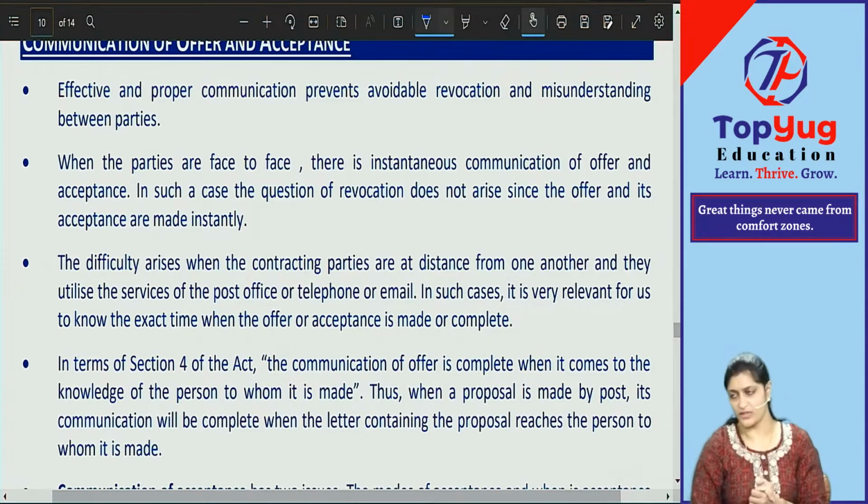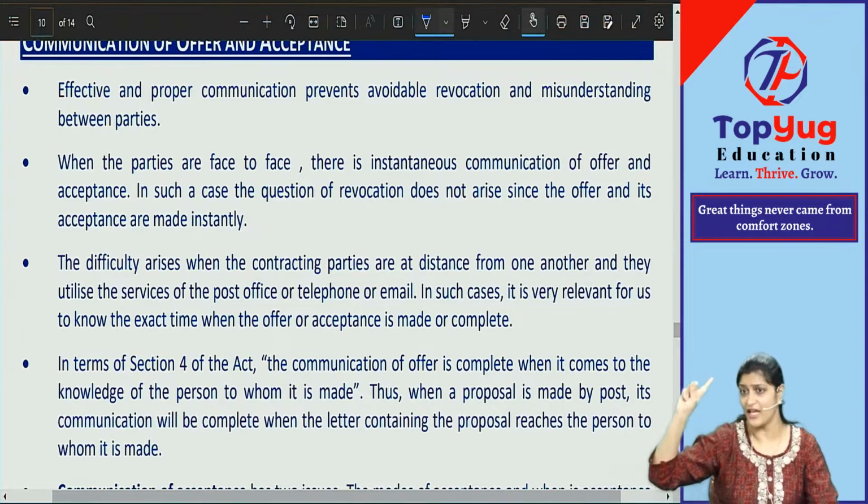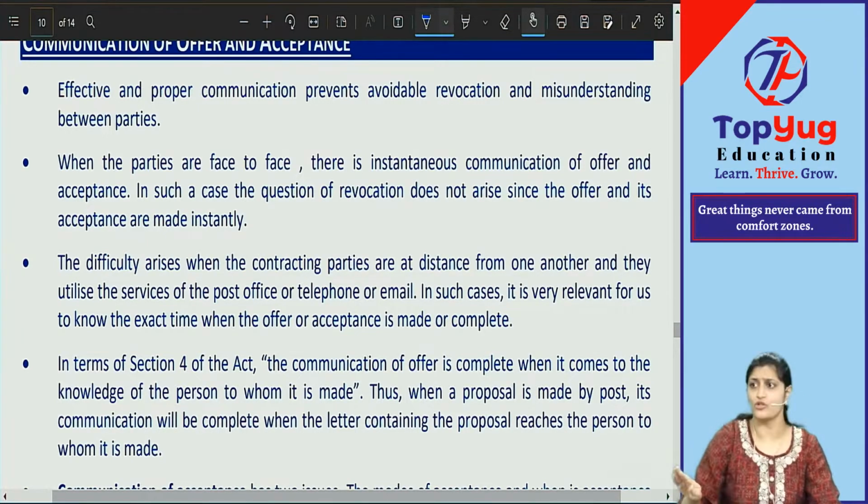Now we are going to start this section. This section is actually considered to be outdated nowadays. Why? Because there are so many means of communication where there is instantaneous offer, instantaneous acceptance. Yes, on telephone you have. The contract act was made in 1872. That time you did not have any means of communication.